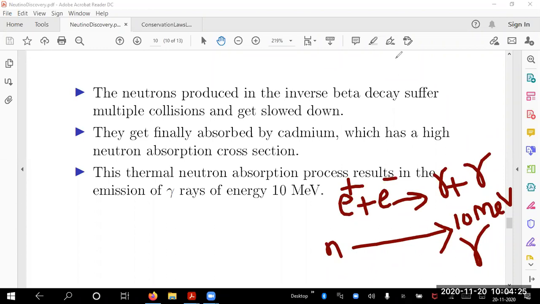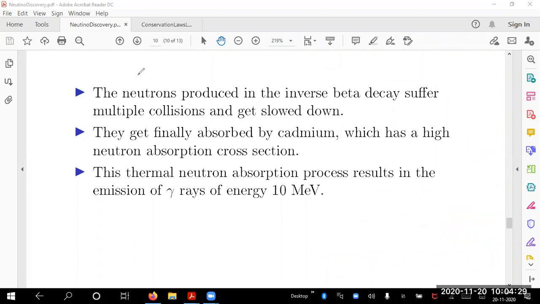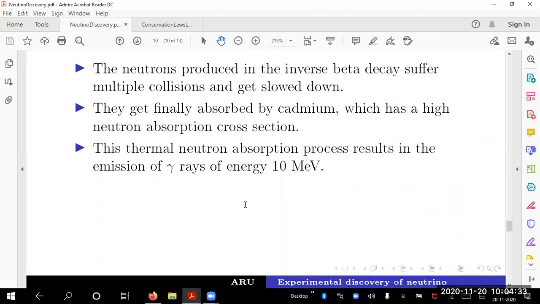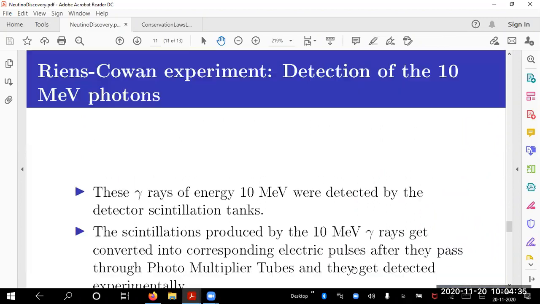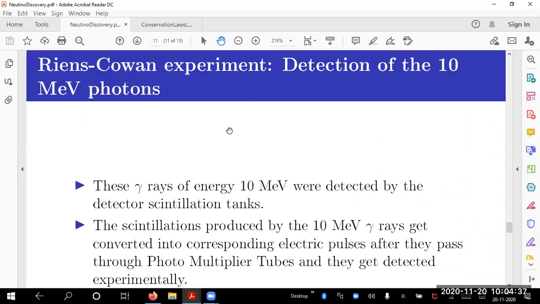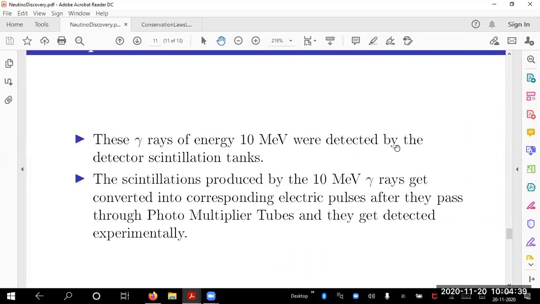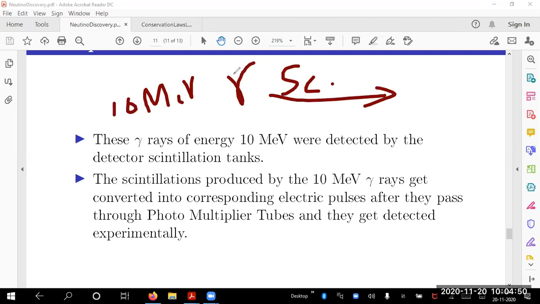So in a process, I should be able to detect these and find the neutrino. How did Reines and Cowan do it is the question. So let me say how did they do it. The gamma rays of energy 10 MeV were then detected again by a scintillation counter, but only single. So a gamma ray of 10 MeV, scintillations and PMT, that gives you an electric pulse.